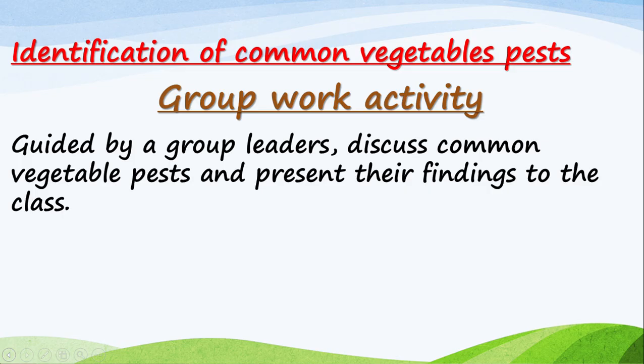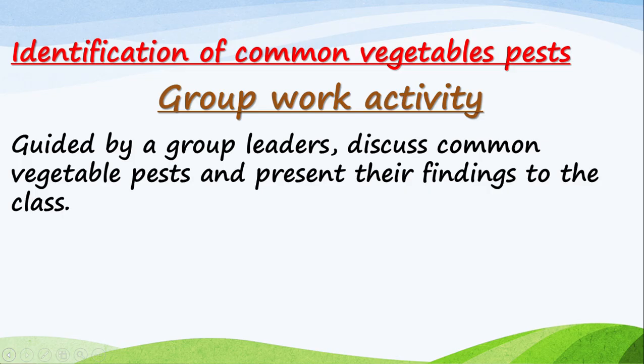Now, I think almost every group is having the same answers, isn't it? Which group has something different? Yes. Now let us listen to them. I am Innocent Maliki from group 4. I'm presenting about common vegetable pests.